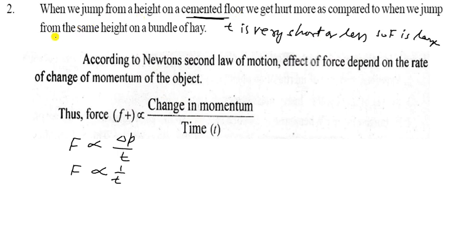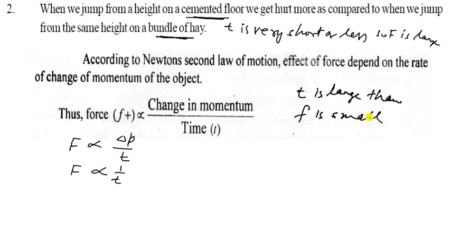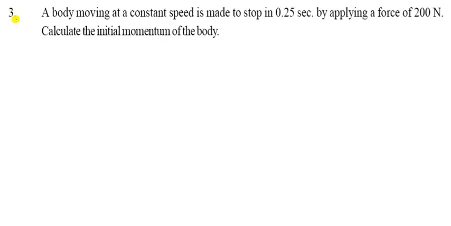In the second case, when we jump from the same height on a bundle of hay, the time is large. T is large, then F is small. So the person is not hurt. That is the main factor, so you can explain it. Let us see the next one, the third question.